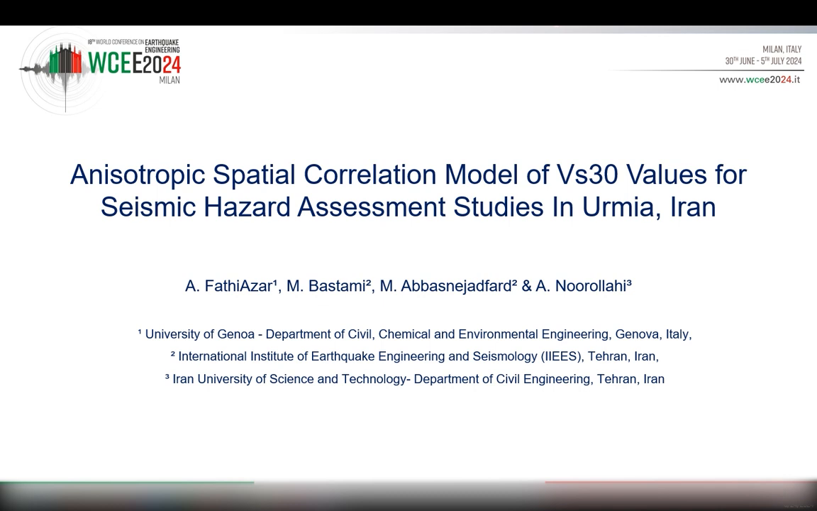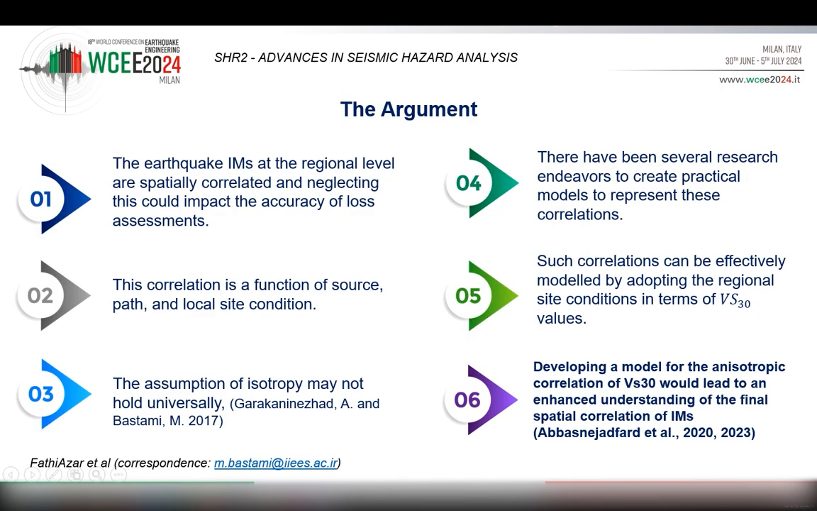Anisotropic spatial correlation model for VS30 values for seismic hazard assessment studies. So what is the argument here? First, the earthquake IMs at regional level are especially correlated, and neglecting this could impact the accuracy of loss assessments. Second, this correlation is a function of source, path, and local site condition. Third, the assumption of isotropy may not hold universally.